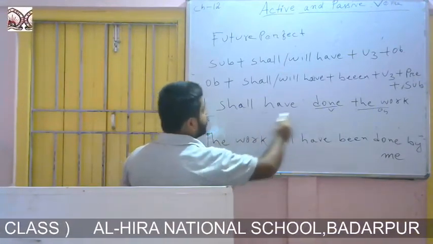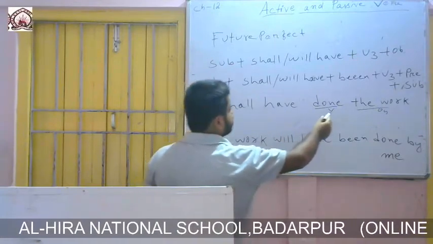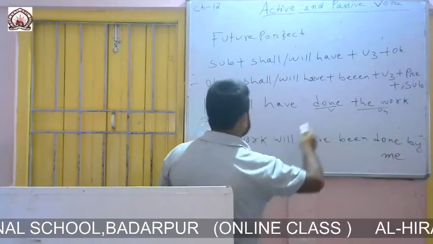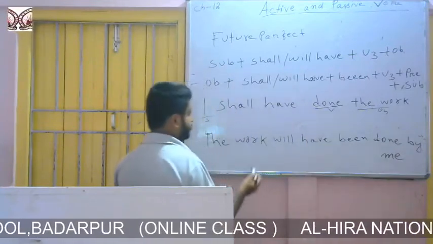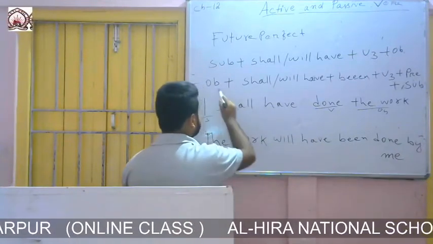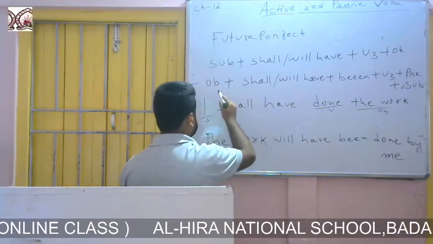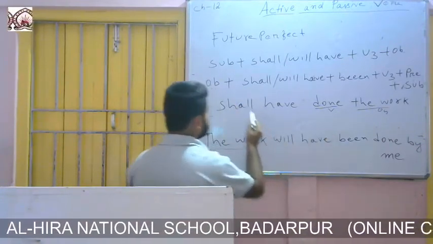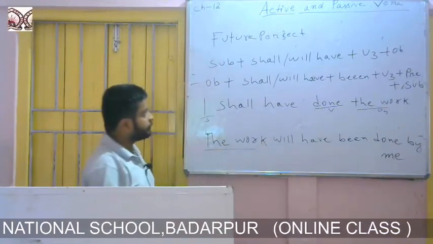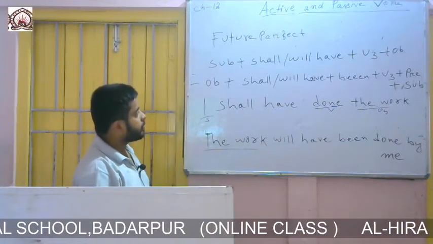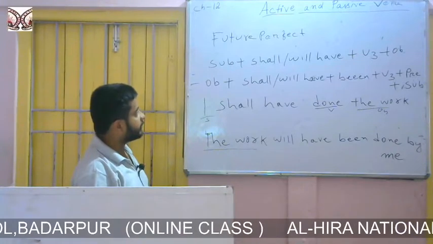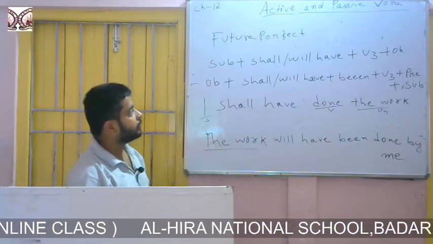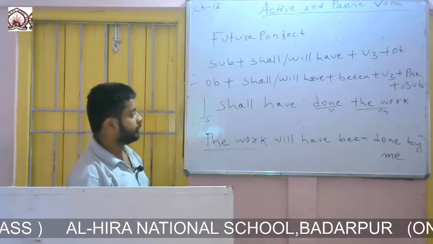At first we have to identify subject, verb and object. So we have identified subject, verb and object. Then we have to change. The formation says to write the object at the beginning, so we have written the work. After the object we have to use shall or will have.